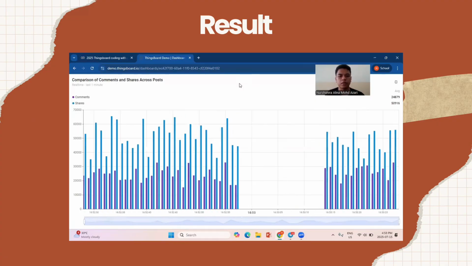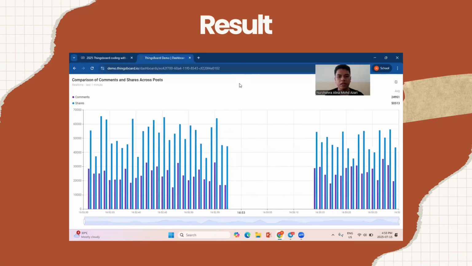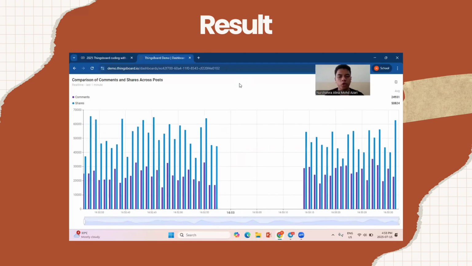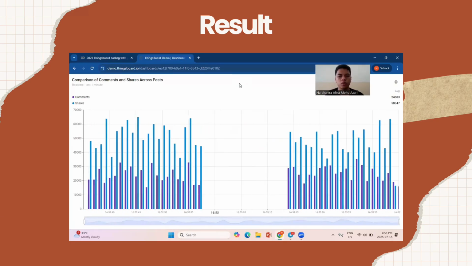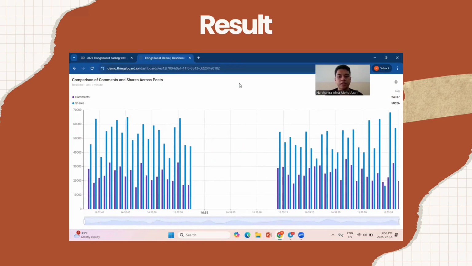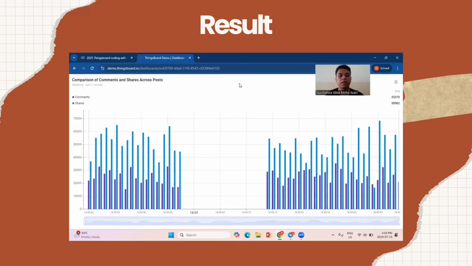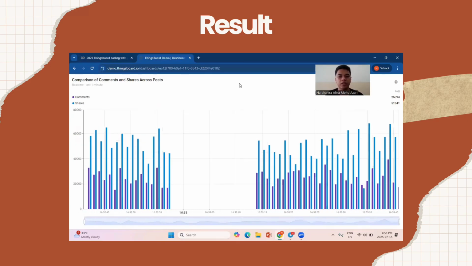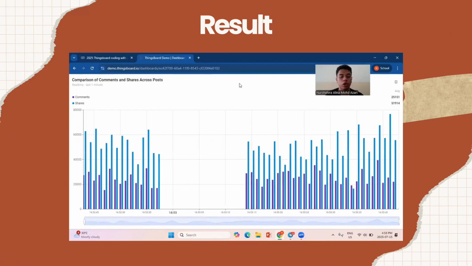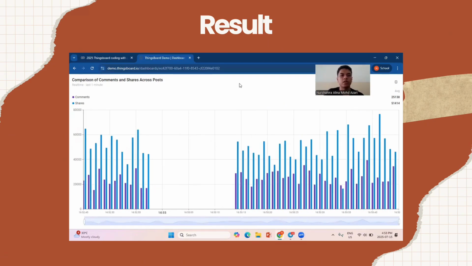Next is the bar chart. The bar chart shows how many comments and shares each post received. Most posts had comments and shares. One post had a lot more comments than the others, and another had the most shares. This means people were more likely to comment than share.